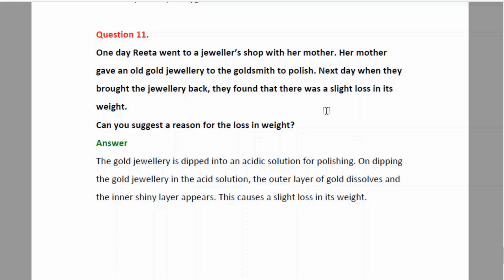Answer. The gold jewelry is dipped into an acidic solution for polishing. On dipping the gold jewelry in the acidic solution, the outer layer of the gold dissolves along with the dust and the inner shiny layer appears. This causes a slight loss in its weight. When we polish the jewelry, the topmost layer where the dust accumulates gets removed when we dip it in the acidic solution. Hence, there will be a slight loss in its weight when you bring back the jewelry.